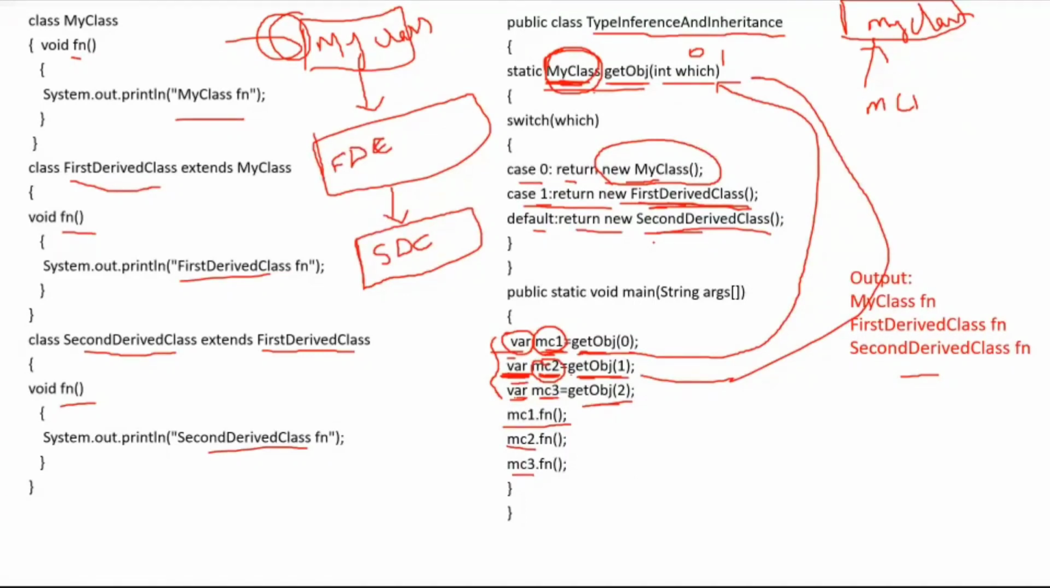Ma'am, during declaration we have declared the return type as my class, no, ma'am? Yes, my class gets the object. So this concept I can take only after the inheritance concept. That's why I explained it now.